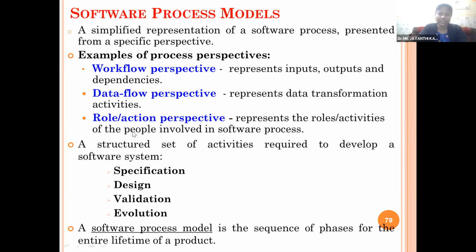Based on their experiences, they gave guidelines, or best practices to be followed to create an effective software project. So the best practices or the guidelines or the methods which can give you the effective result are represented using the term process models. Process model means a particular model or methodology.